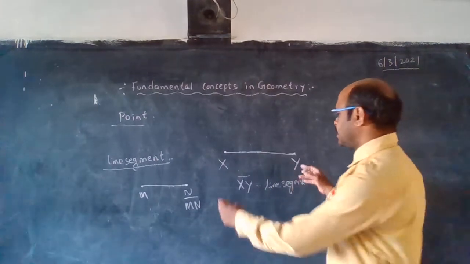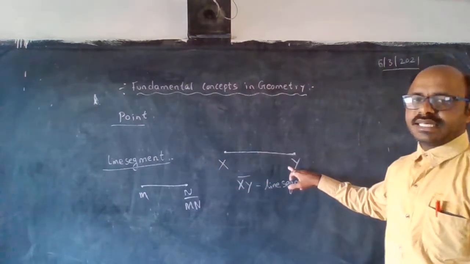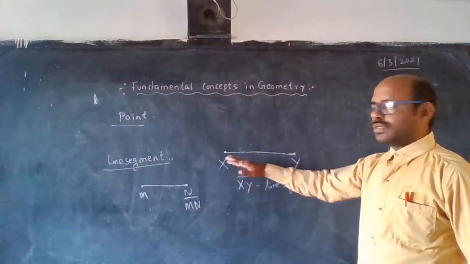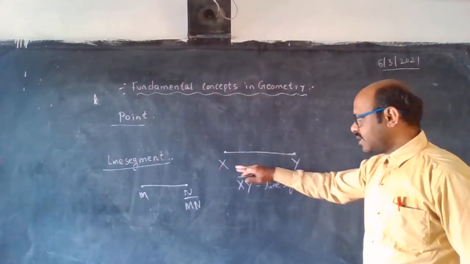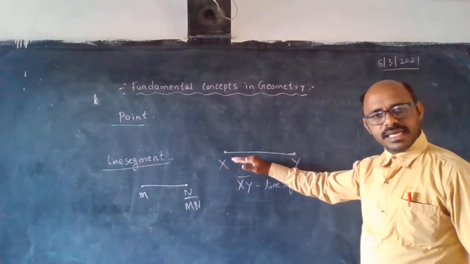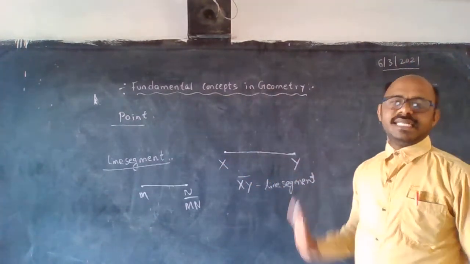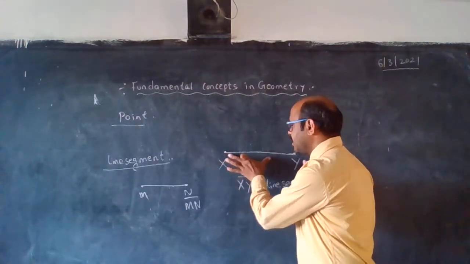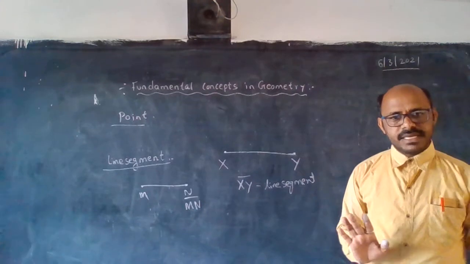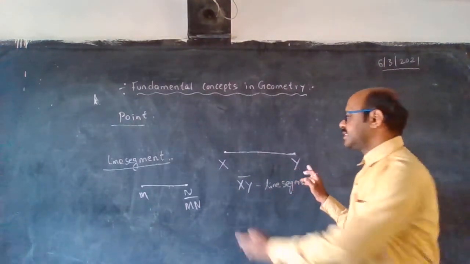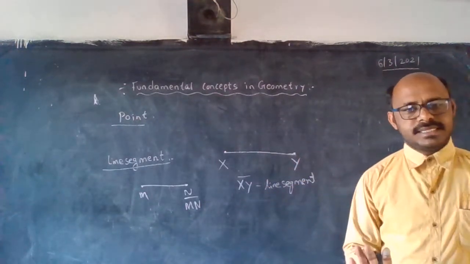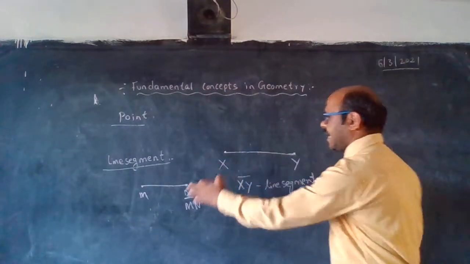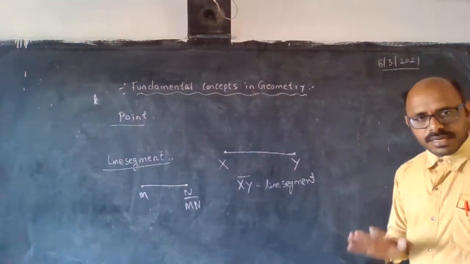Children, with a ruler or scale we can measure how many centimeters there are. If it is big, we use meters. On the board we measure with a scale in centimeters, right? So we can find the length of a line segment. A line segment has two end points, and we can't extend it.